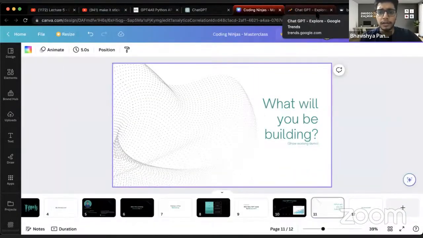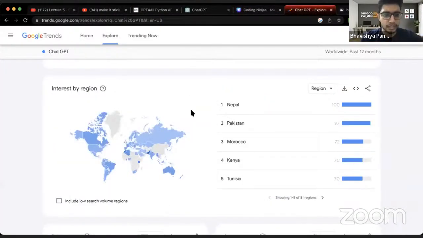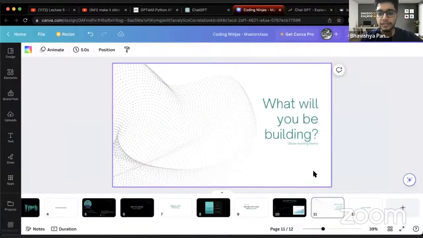I think I had it open here. So if you see it here, this is by region. You can go to trends.google.com and check different trends later, after this session. In India, it is only 25. In Pakistan, it is 97. In Nepal, it is 100. So 100 basically means the highest. It's more like a reference kind of a thing. So, yep, this is one thing.